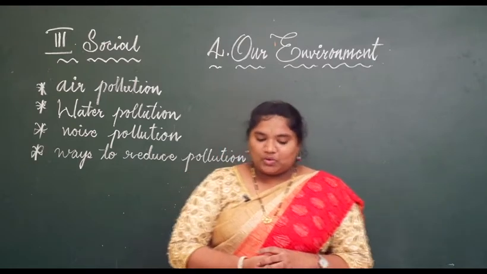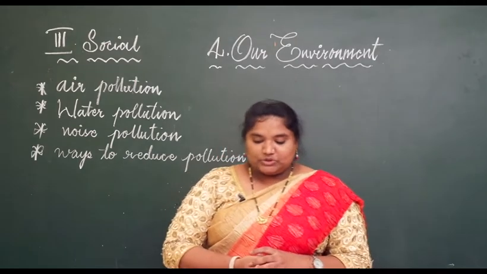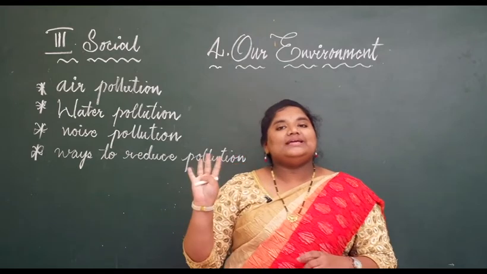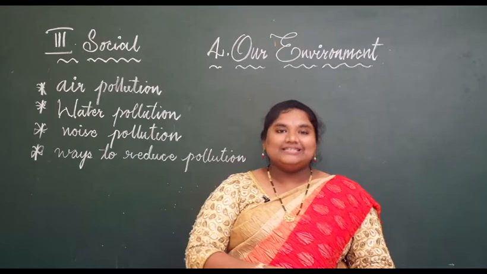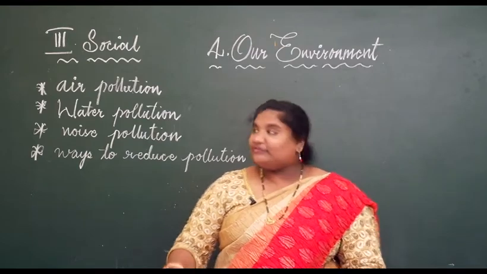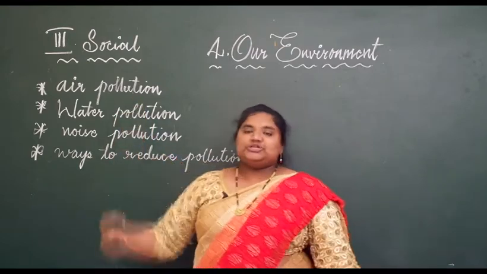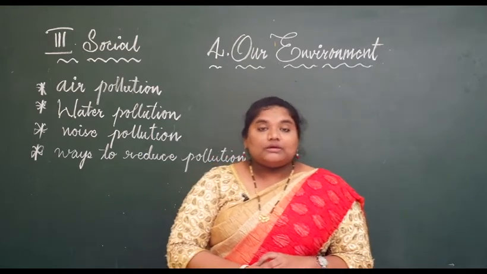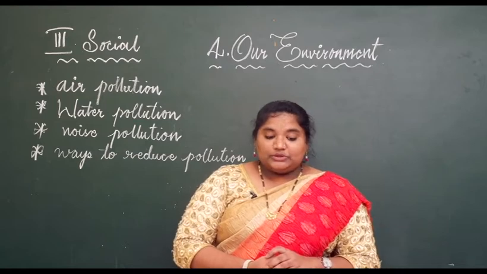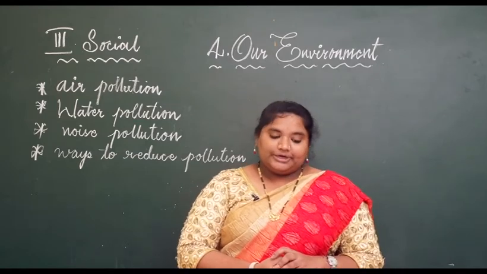So here we are going to learn about pollution. There are 4 main types of pollution in our environment. Let us learn about them. The first is air pollution. So how does air pollution occur? What happens if air pollution occurs?